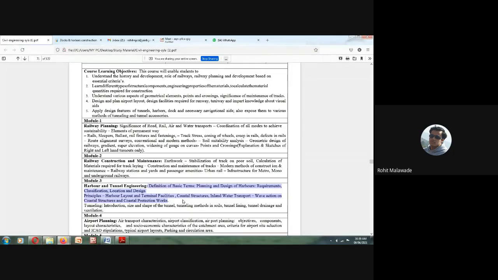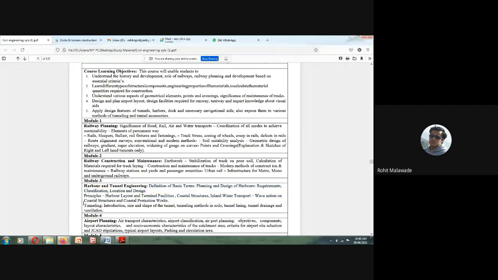And then inland water transport. We are going to study the wave action, or the coastal wave action, on a coastal structure, and the coastal protection work, that is how we need to protect our harbors. After completion of this, half the part of harbor engineering is over.